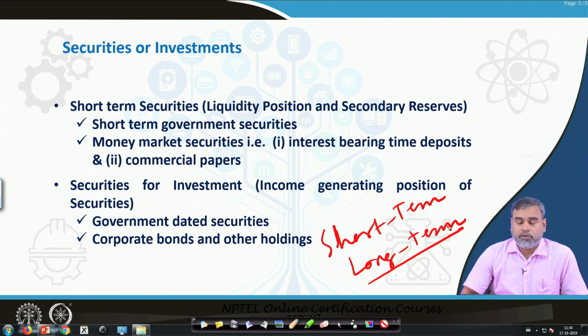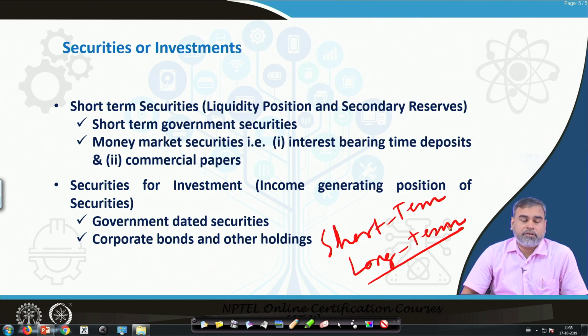The long term assets are not that liquid, but the banks hold both types of assets for their investments, because the requirements of the banks are different. To fulfill those requirements, they keep both categories of assets in their portfolio or balance sheet. Whenever we talk about short term securities, these are considered the secondary reserves of commercial banks, because the primary reserves are highly liquid and short term in nature, which includes cash, the current account deposits with the Reserve Bank and so on.